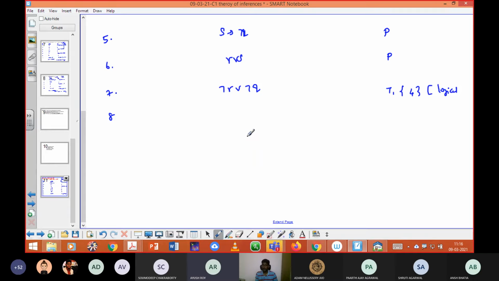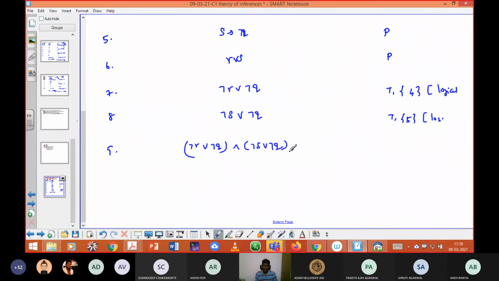Similarly, we can do it for the fifth step also. If I apply the same for the fifth step by applying the logical equivalence, negation S or negation Q, then how can I connect? By applying the distributive law, it can be written like negation R, negation Q, and negation S or negation Q. What can be taken out commonly?